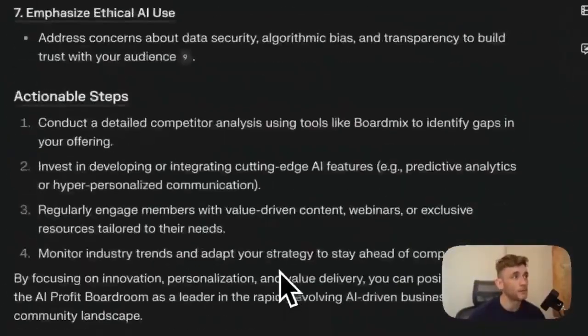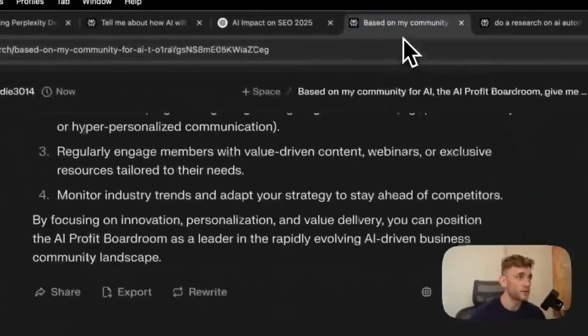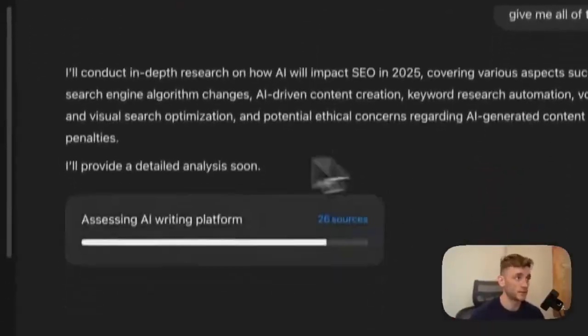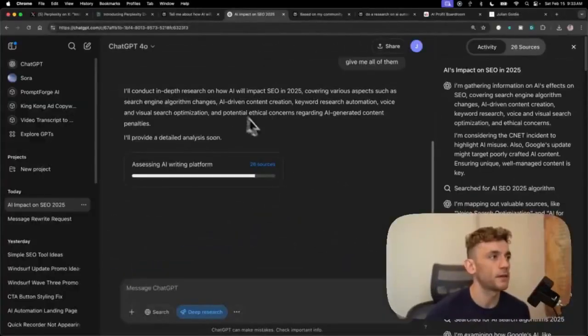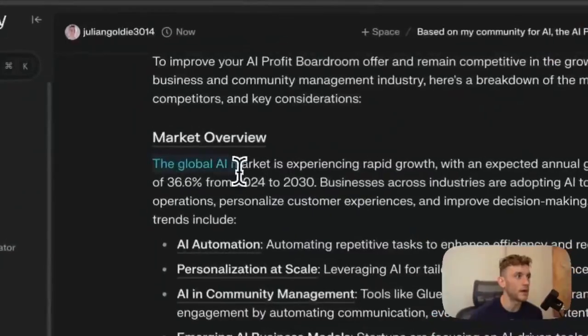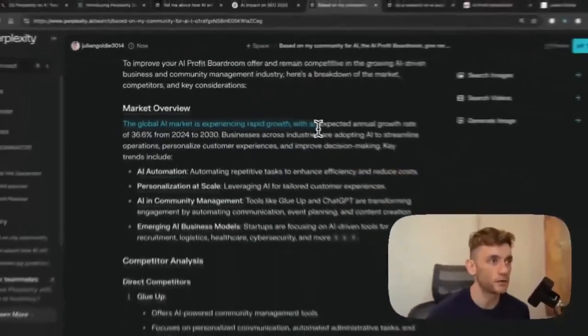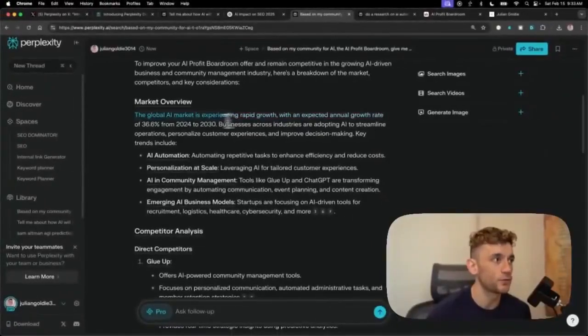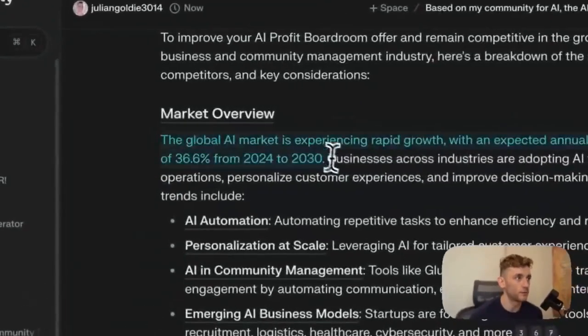Meanwhile, Perplexity has already done 2 different research reports. So it's done 3 research reports essentially in the time that ChatGPT is still doing 1. And we'll compare the insights from Chat. Let's have a look at the next one. So it's giving us a market overview, and the global AI market is experiencing rapid growth with an expected annual growth rate of 36%. Good time to be in the market, by the way.